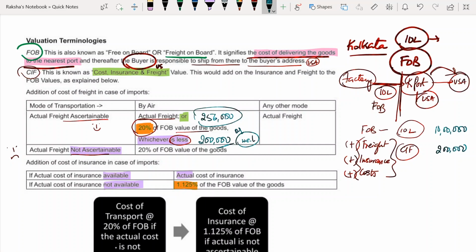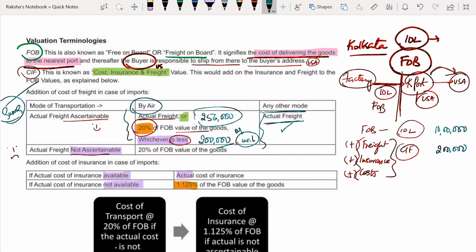If I am sending by air, or by any other mode, then you can take actual freight. But let me tell you from an exam perspective, in all your sums you will have to apply this funda only: actual freight, or 20% of FOB, whichever is less.